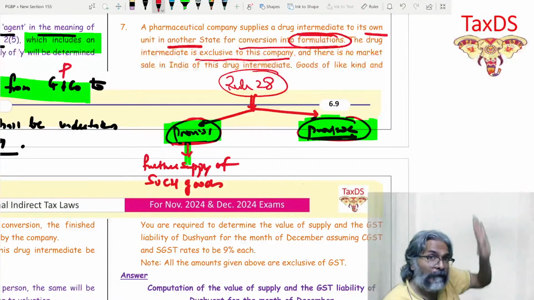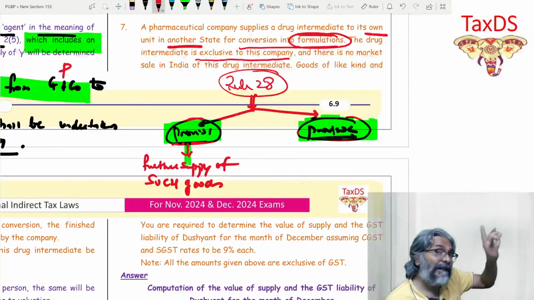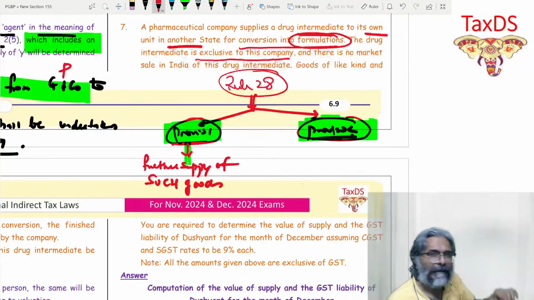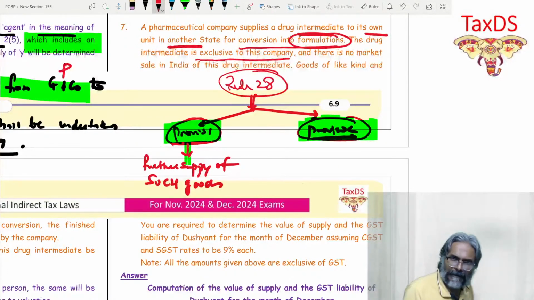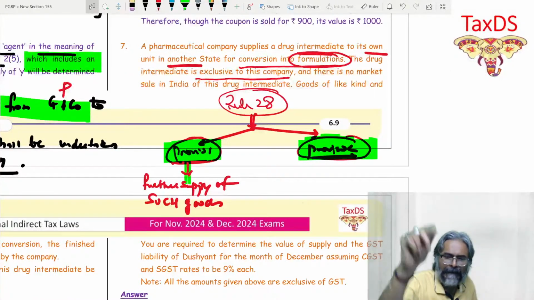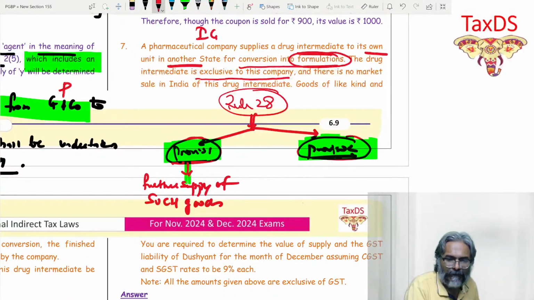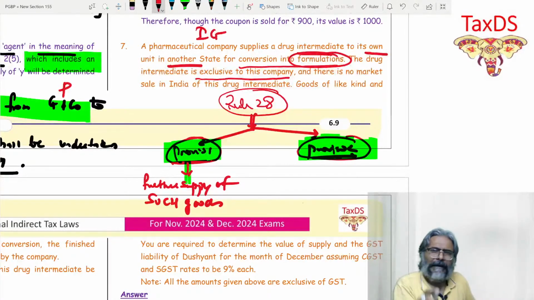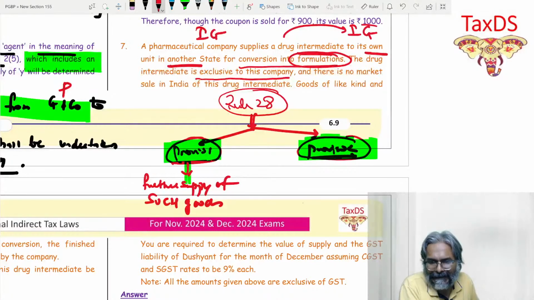Okay. But now you tell me whether this first proviso can be made applicable in this question. The answer is no, because it is very clear from this question that what I am sending is intermediate goods. And what this other unit is doing, are they reselling or supplying IG?